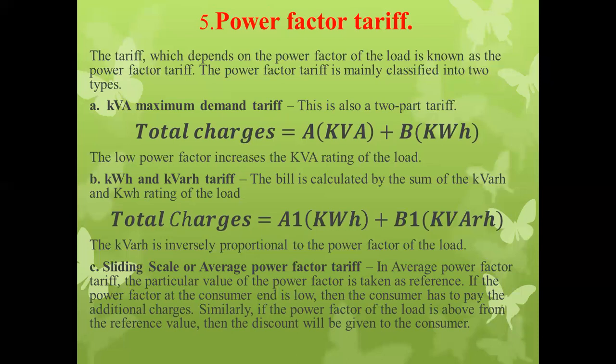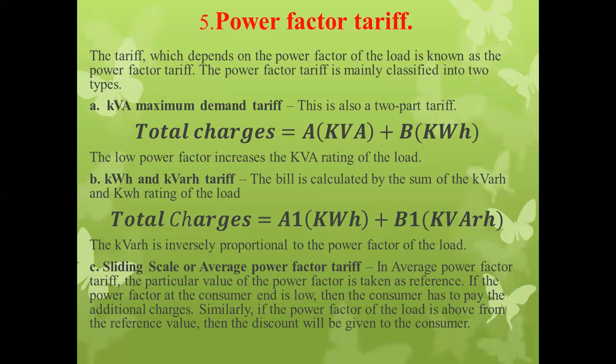Means what? We can say that 0.95 lagging power factor is considered as a reference. If the load power factor is observed lesser than 0.95 lagging, then that type of consumer is charged additional charges. And if it is found that the load power factor is greater than 0.95, then we can say that the consumption of electrical energy is lesser.